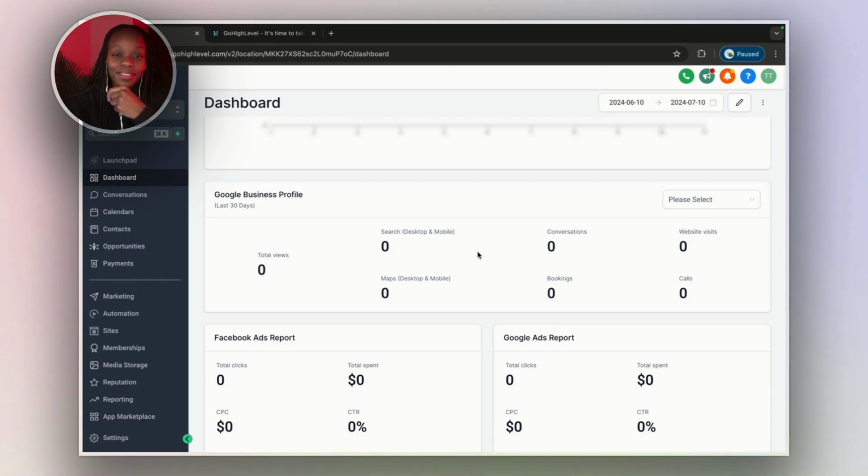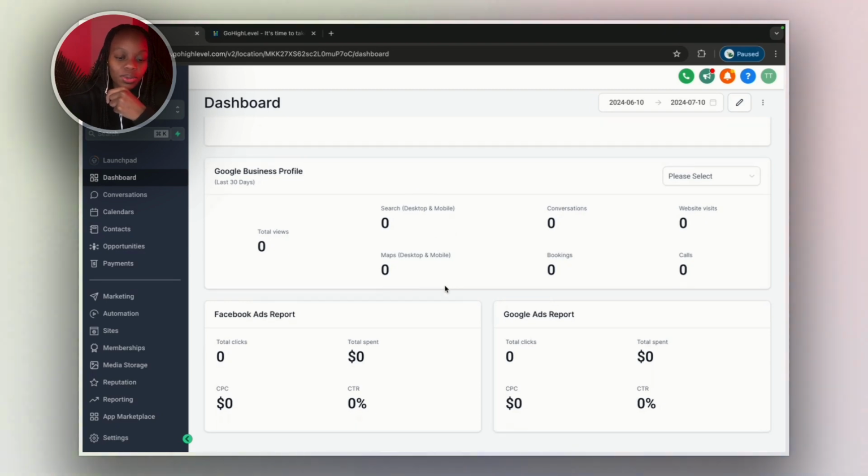There are tools that can give you all these stats, but the fact that you can have all of them in one place, like you don't need to log into Google My Business to see how your profile is doing. You can just come in here and you will be shown everything here.